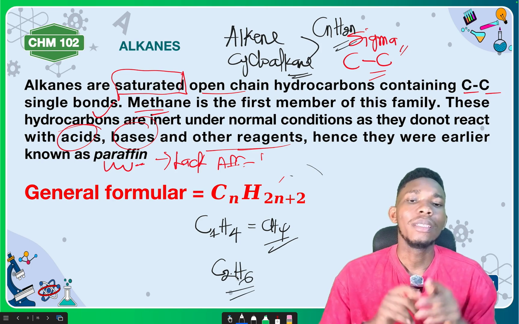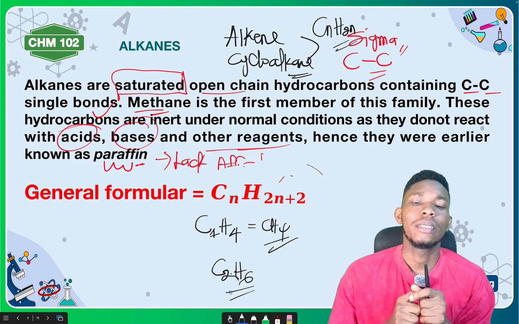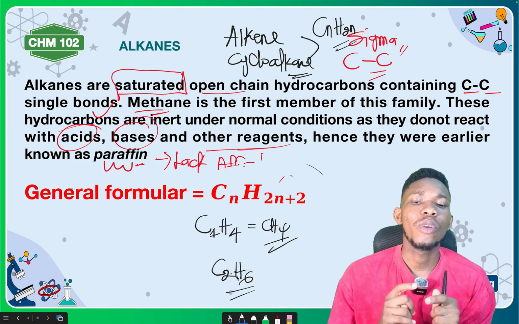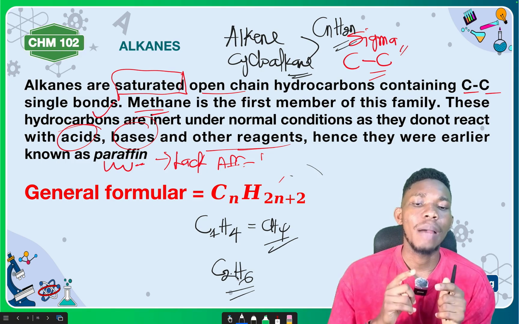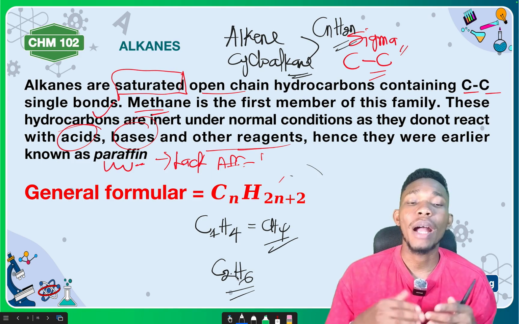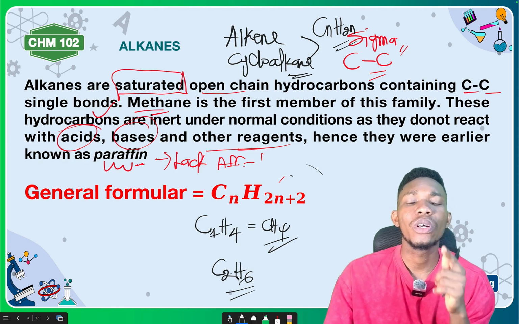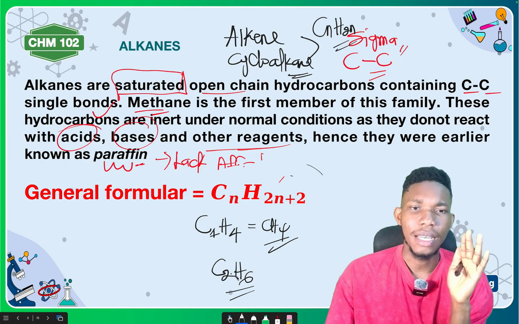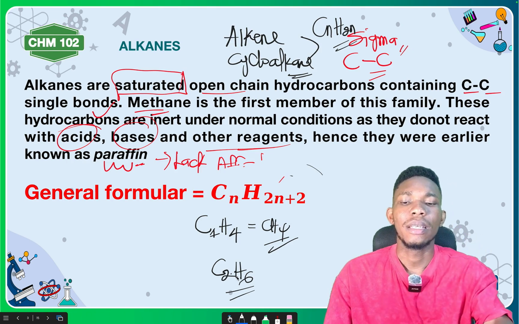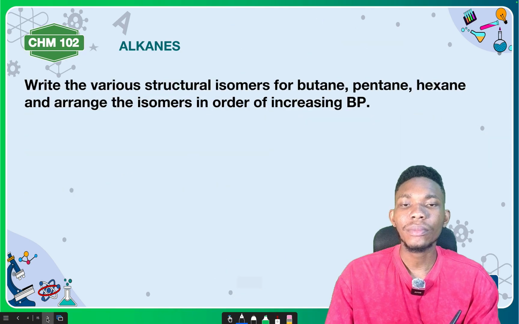The first member of the alkanes homologous series is methane. Thus, they have the general formula CnH2n+2, and they are inert under normal conditions. However, they can react under very vigorous conditions. Is that understood?